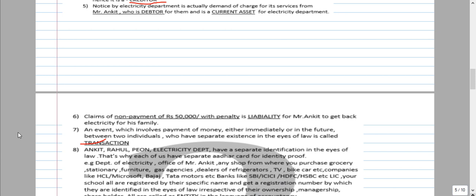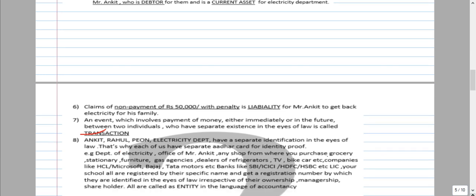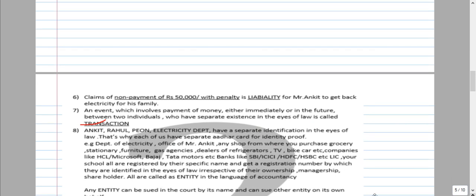Here, Ankit, Rahul, Piyush and the electricity department have separate identification in the eyes of law. You may wonder how the electricity department can be one. Yes, it has a separate legal existence. It is an artificial person created by law, having perpetual succession and a common seal. So it is also a person. Each has a separate Aadhaar card as identity proof. All those examples we call an entity.